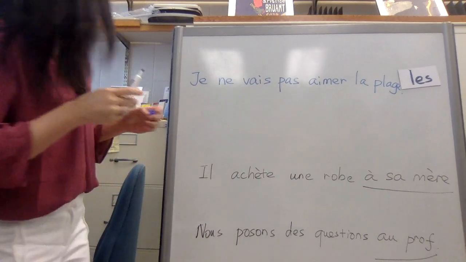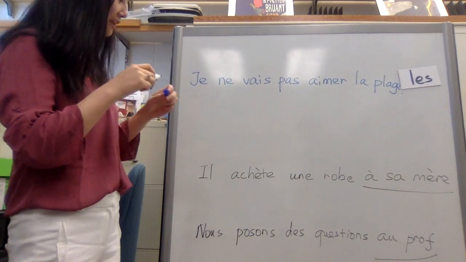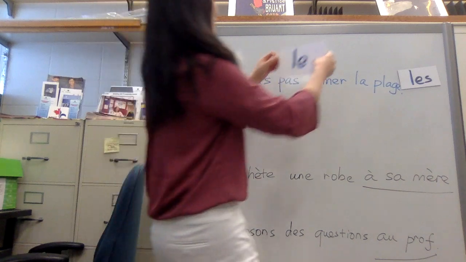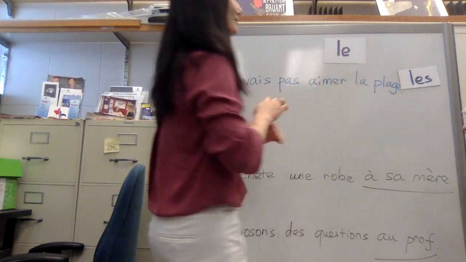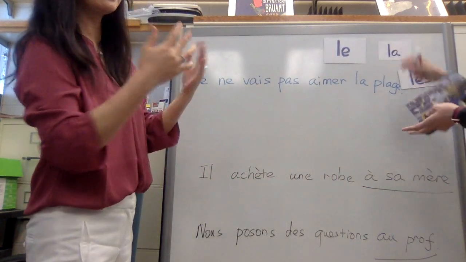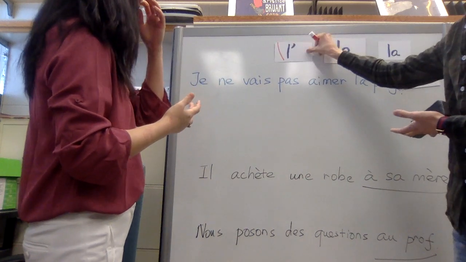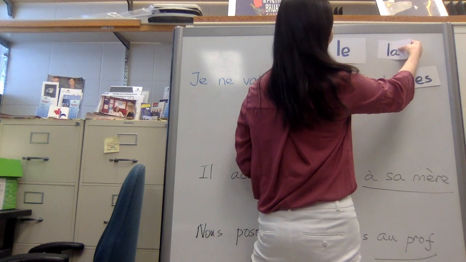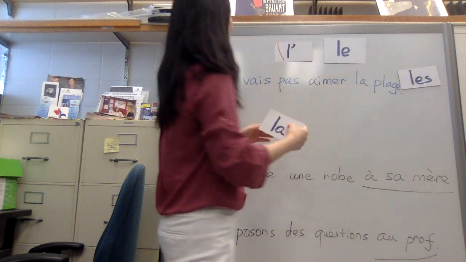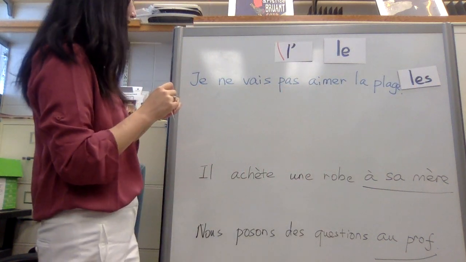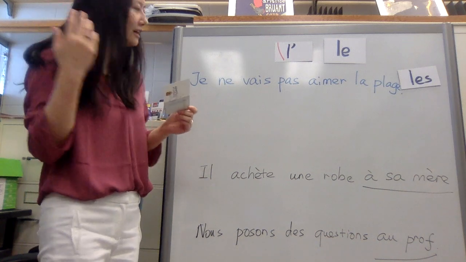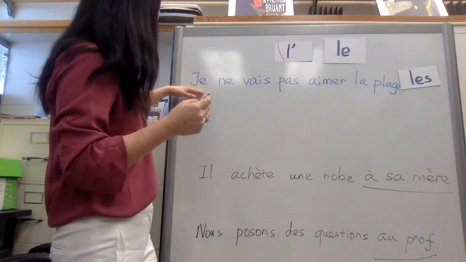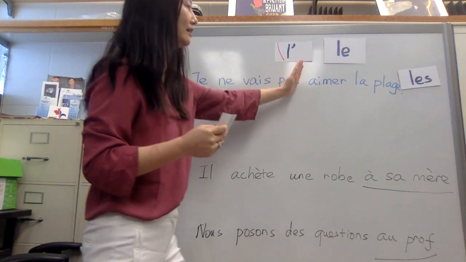See if you got it correct. Je ne vais pas aimer la plage. Okay, so we still have all the four forms here. We have already decided because la plage is feminine, so you are going to still use the same pronom COD, la, to replace la plage by saying I'm not going to like it. See, when you say in English, I am not going to like it, so the French stays the same.